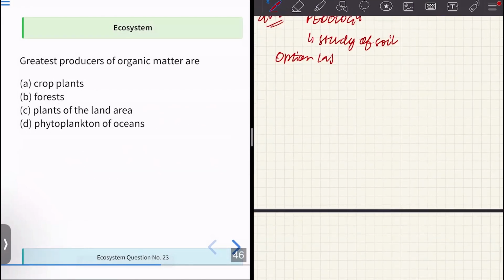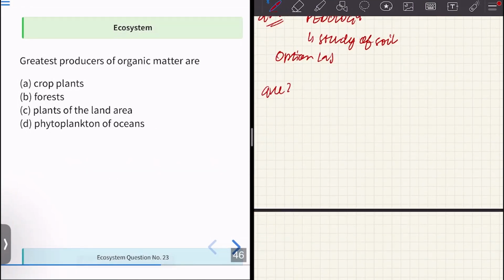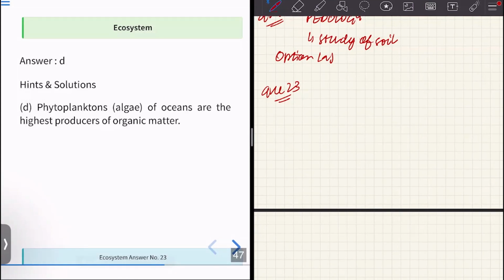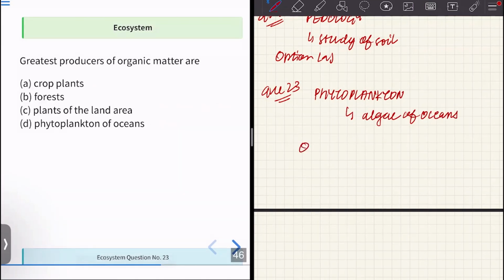Moving on to question number 23. We have been asked about the greatest producer of organic matter. The greatest producer of organic matter is phytoplankton, which is the other name for algae, present in the ocean. Phytoplankton, the algae of the oceans, are the greatest producer of organic matter. And here we have option D.